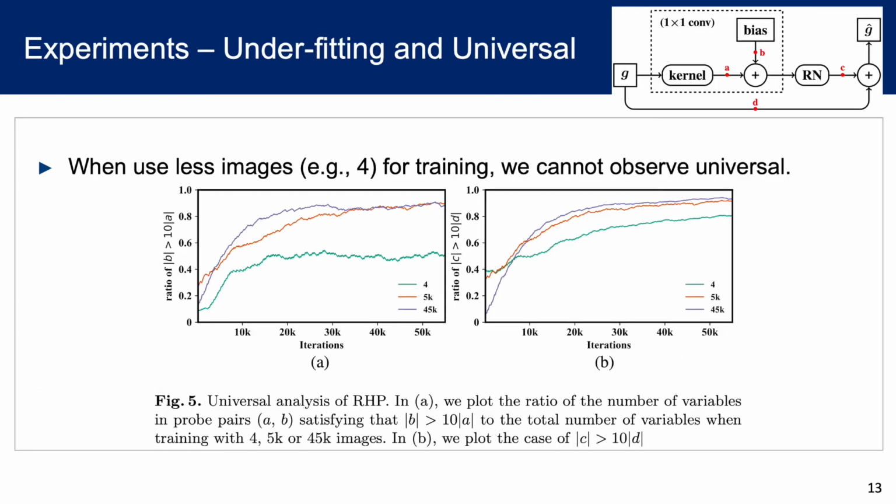In the experiment part, we validate the connection between universal and underfitting. When we use fewer images for training, we cannot observe B significantly larger than A, or C significantly larger than D, so it's no longer universal. This observation is consistent with the previous analysis.